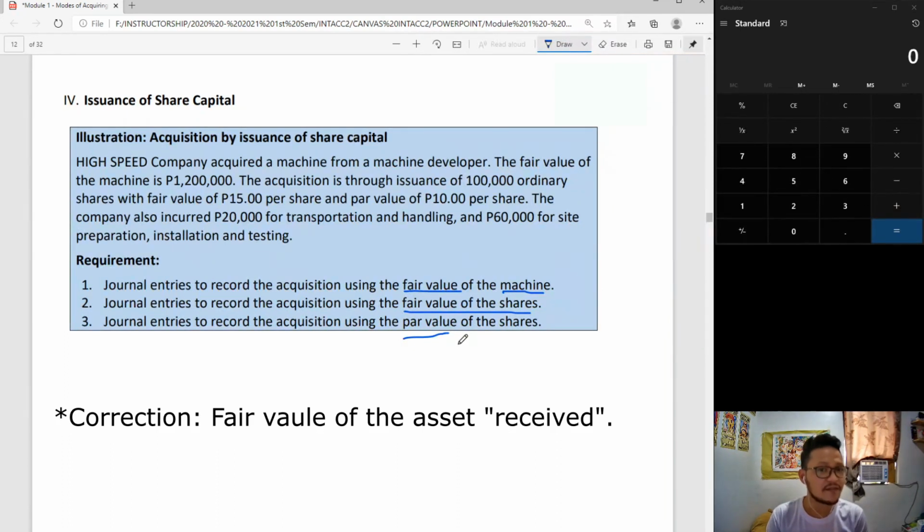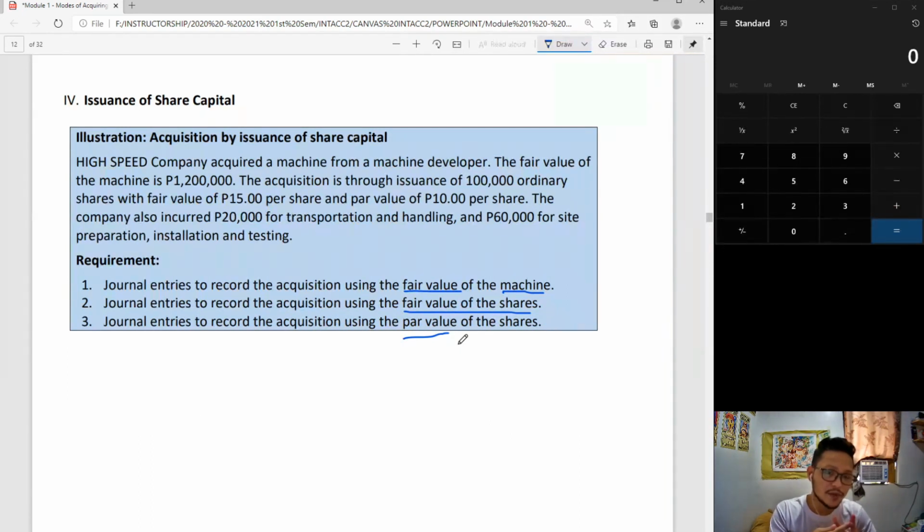Priority, si fair value of the asset given. Pag wala ang fair value of the asset given, dun ka lang pupunta kay fair value of the shares. And then kung wala talaga ang dalawang to, that would be the only time that you will use the par value. So now to answer. Since journal entries lang ang hinihingi dito, we only need to identify the 3 first. Kasi ito po yung magiging basehan natin on how much we can debit to machine in terms of purchase price.